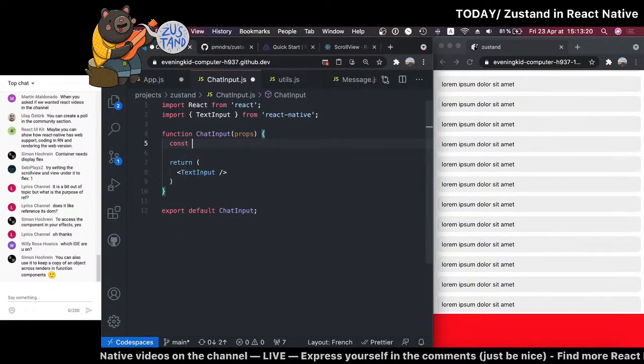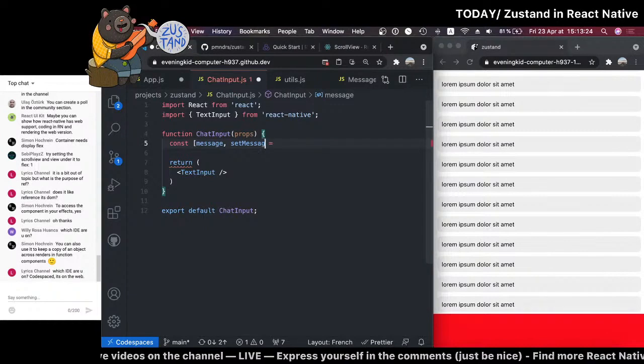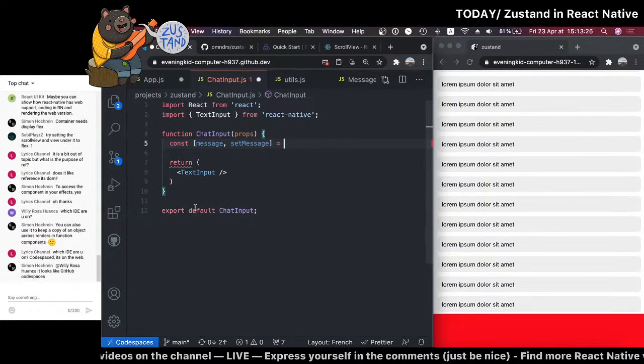What we could have is a message, and this message will be a state property. So the idea really is just here we'll have this text input, and we'll use it to add a message to, I always forget, to Zustand.